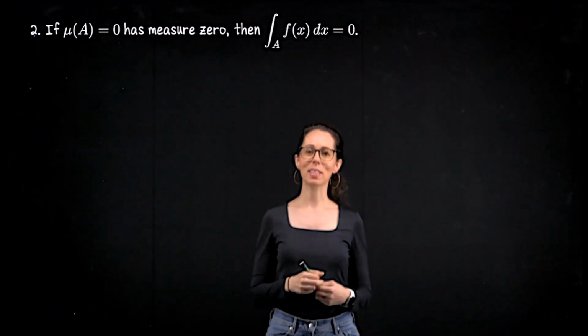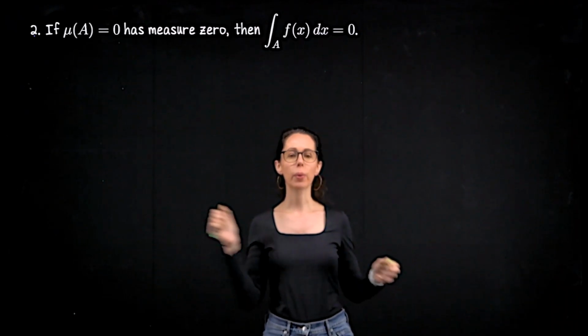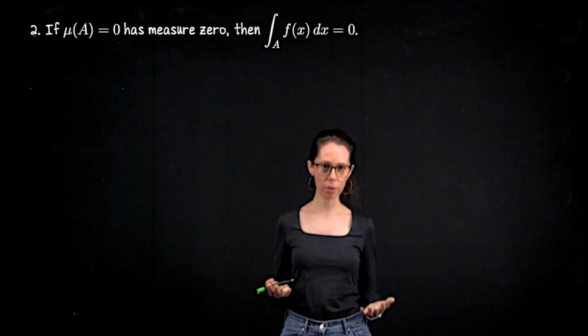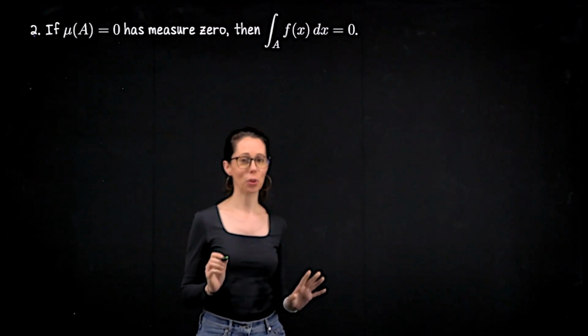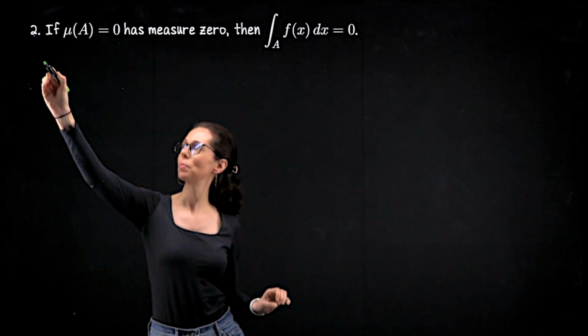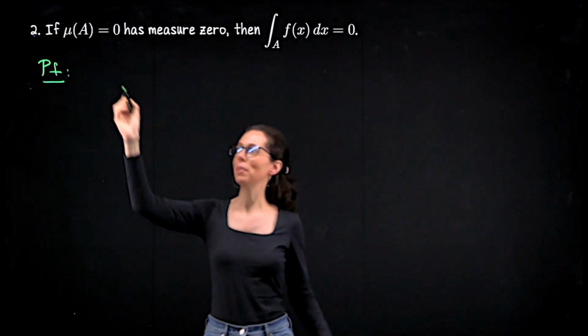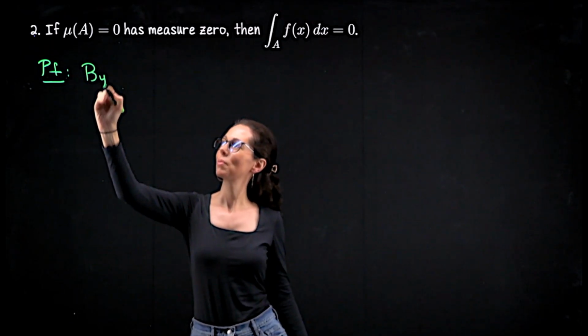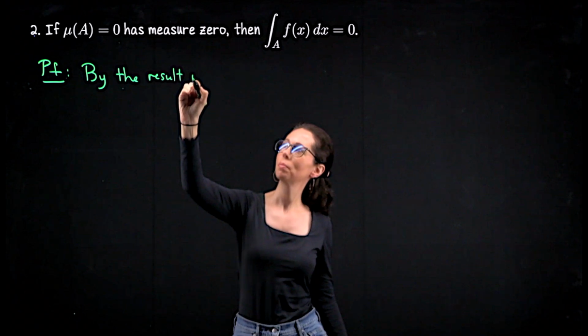Again, the second statement is kind of like generalizing the idea that integrating over a point is 0. Here we're going to prove that integrating over a measure 0 set is 0. And we're going to use the result that we just proved. So there was a reason why we did that first. From prior result, by the result we just showed,